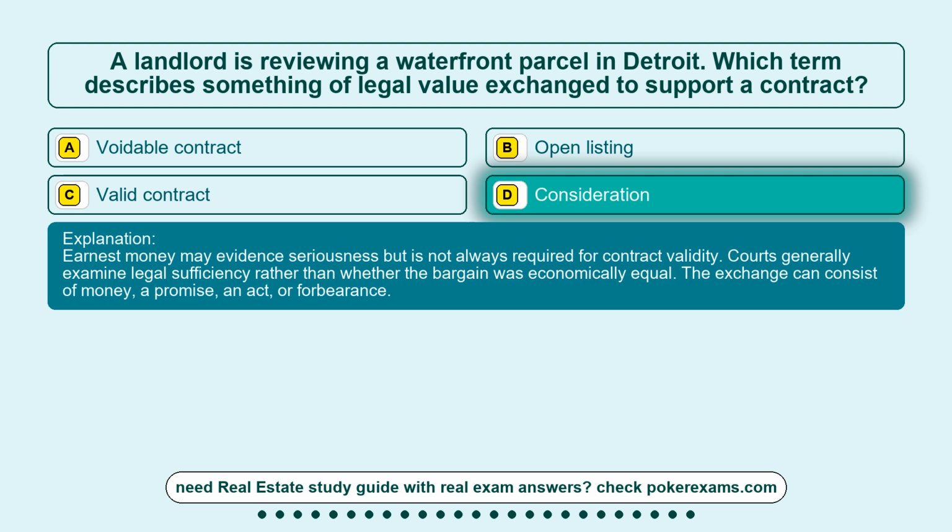Earnest money may evidence seriousness but is not always required for contract validity. Courts generally examine legal sufficiency rather than whether the bargain was economically equal. The exchange can consist of money, a promise, an act, or forbearance.